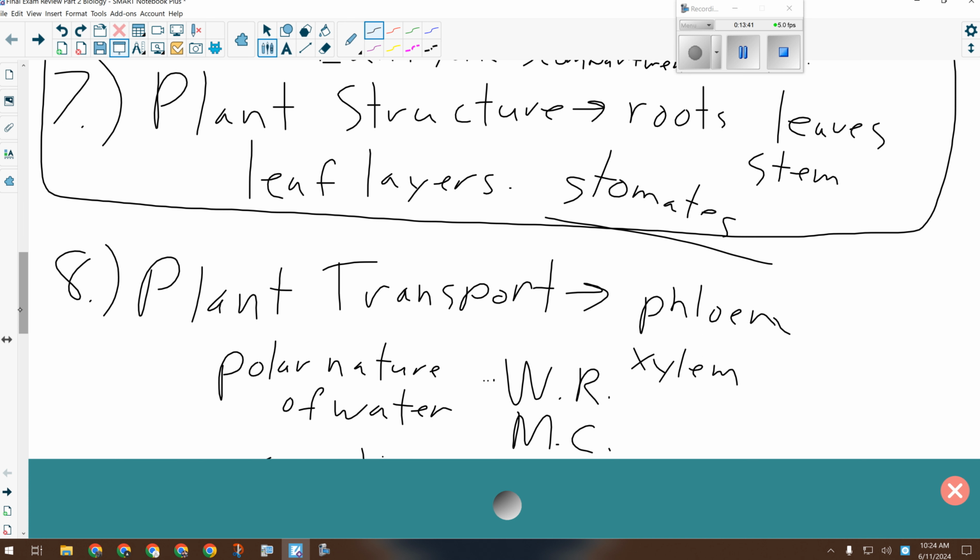You need to know, again, what path the water is going to follow. That was one of your analysis questions on the plant transport lab. So it goes through the xylem and into the veins and then through the spongy layer and out through the guard cells. Those are things you should know. And also the polar nature of water. We talked about that yesterday in chemistry, but there's another application of it here. There's cohesion between the water molecules in the xylem. They hook to each other with a hydrogen bond, or they hydrogen bond to the inside of the xylem. That's adhesion. All of those things are certainly important here.